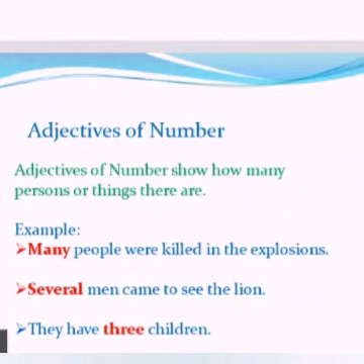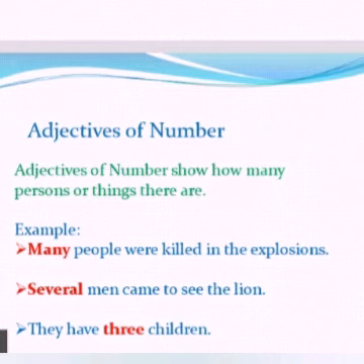Okay. Now let us move into adjectives of number. Adjectives of number show how many persons or things there are. For example, many persons were killed in the explosion. Okay, so here many is an adjective which gives the answer for how many. Okay, secondly, several men came to see the lion.